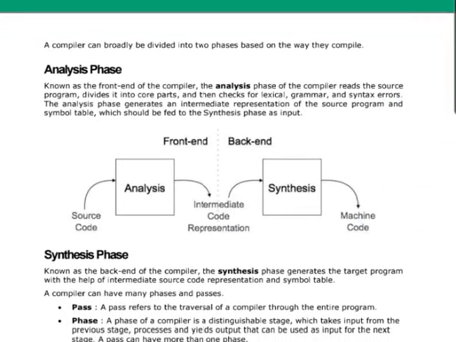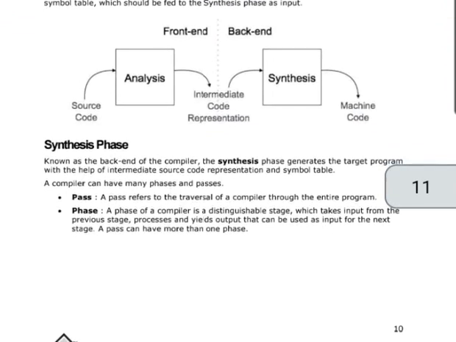Now a compiler can broadly be divided into two phases, the analysis phase and the synthesis phase. What is the analysis phase? It is known as the front end of the compiler. The analysis phase of the compiler reads the source program, divides it into core parts and then checks for lexical, grammar and syntax errors.